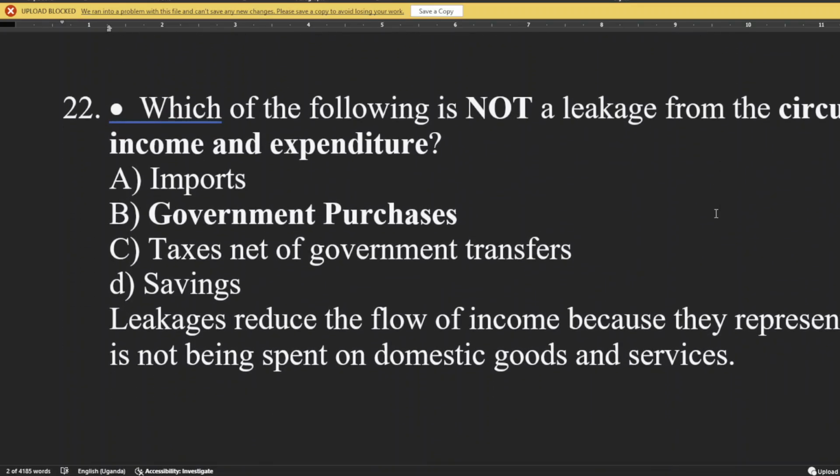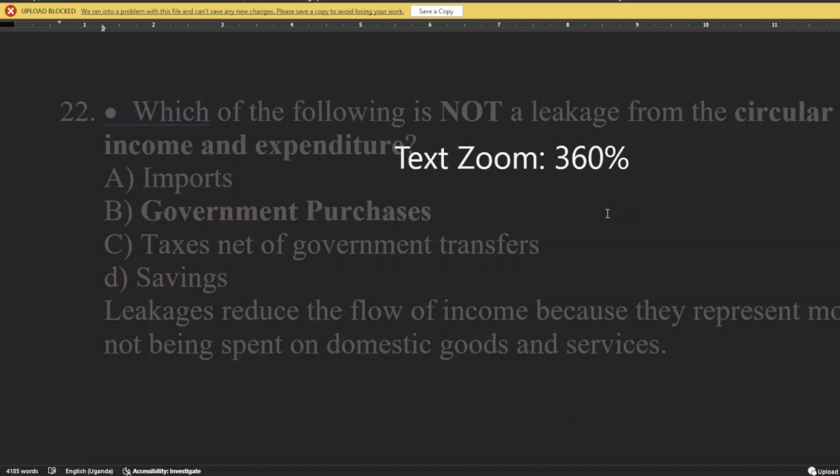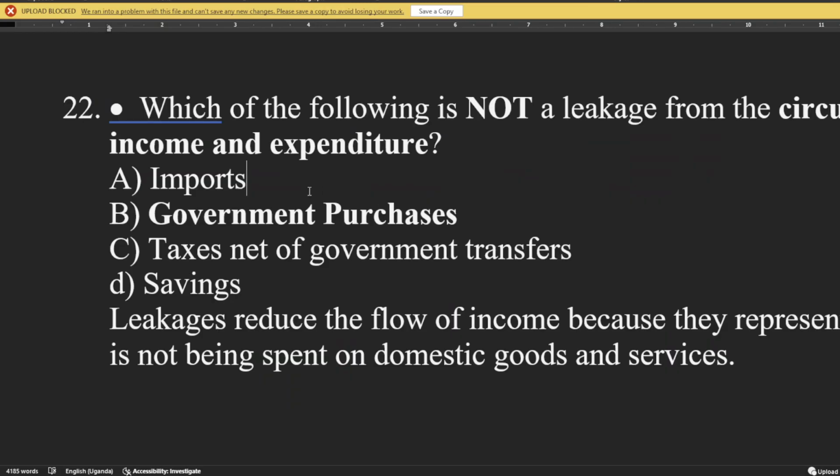Which of the following is not a leakage for circular flow of income and expenditure? Leakages reduce the flow of income because they represent money that is not being spent in the domestic goods and services. Imports, do they reduce when we import goods? Yes. And we are looking for something that is not a leakage. So imports are leakages because we have imported.